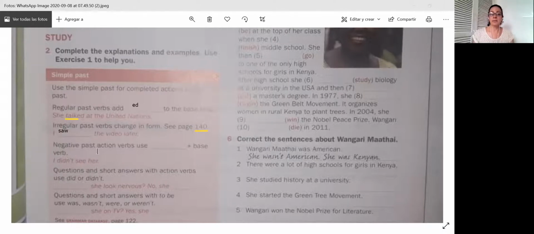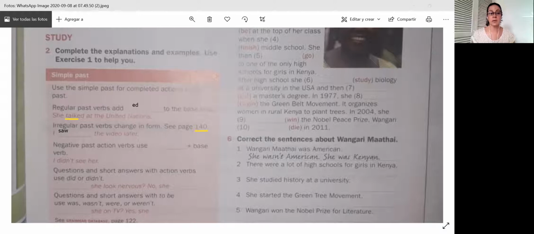In the case of negative past verb actions, we use did plus the verb. So if it's in the past, you have did, and in past negative, the negative form is didn't. So what you do is you put didn't.